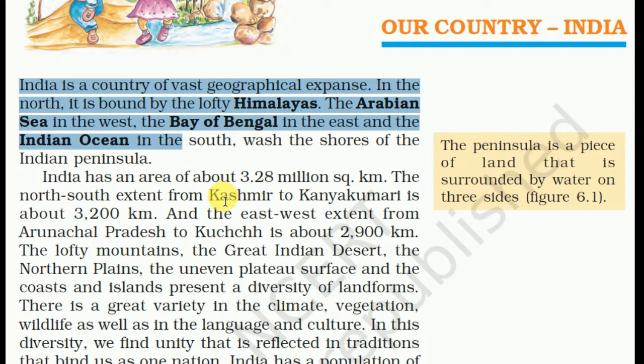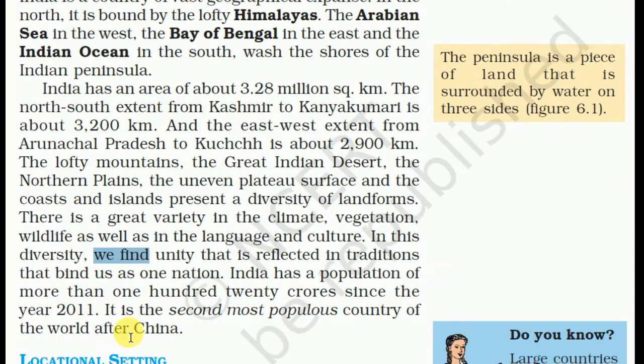The lofty mountains, the Great Indian Desert, the northern plains, the uneven plateau surface, and the coast and islands present a diversity of landforms. There is a great variety in the climate, vegetation, wildlife, as well as in the language and culture. In this diversity, we find unity that is reflected in the tradition that binds us as one nation.